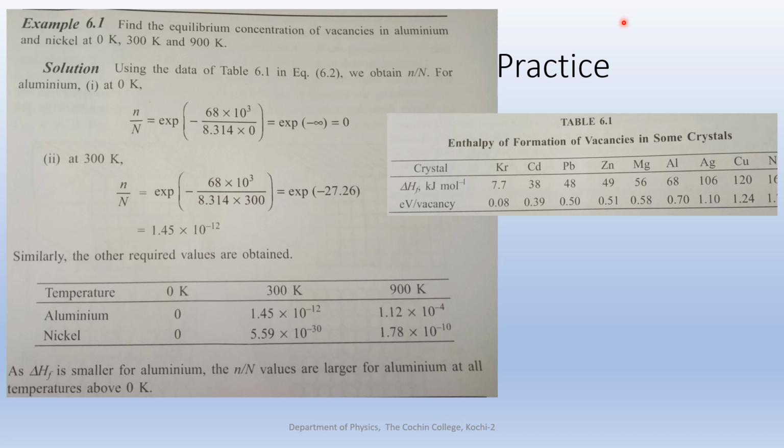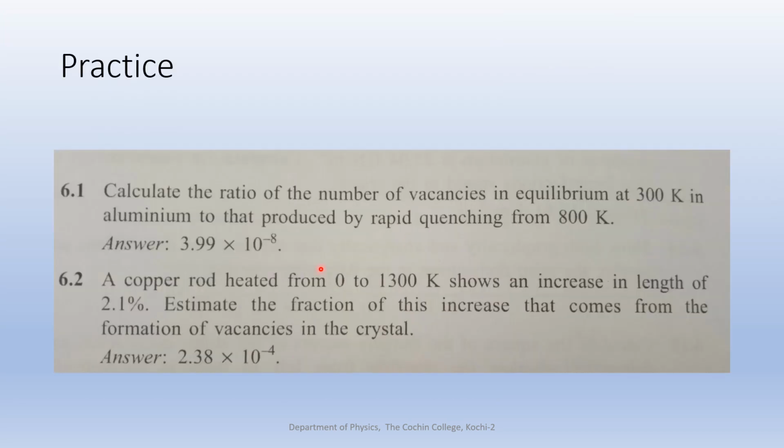So what's the expression? n by capital N is equal to exponential negative delta HF divided by RT. So substitute the quantities and you'll get the answer. This is only for practice. And there are a few questions where you can again work out the same type of problems based on enthalpy, I mean equilibrium, to calculate the equilibrium concentration, the number of vacancies.